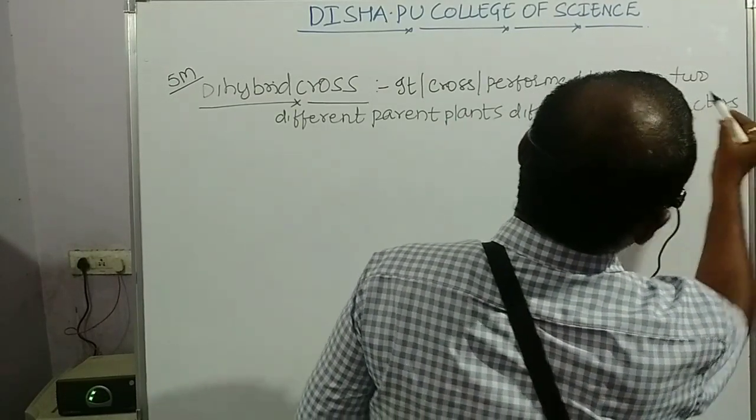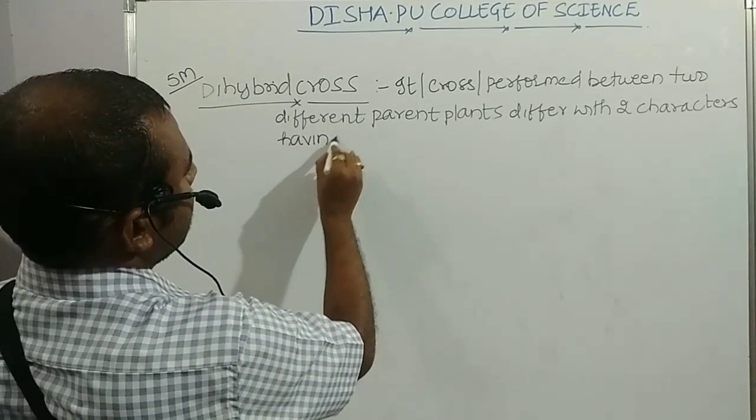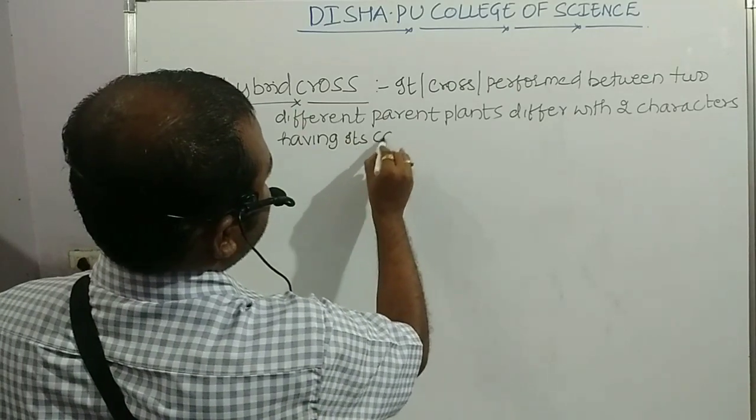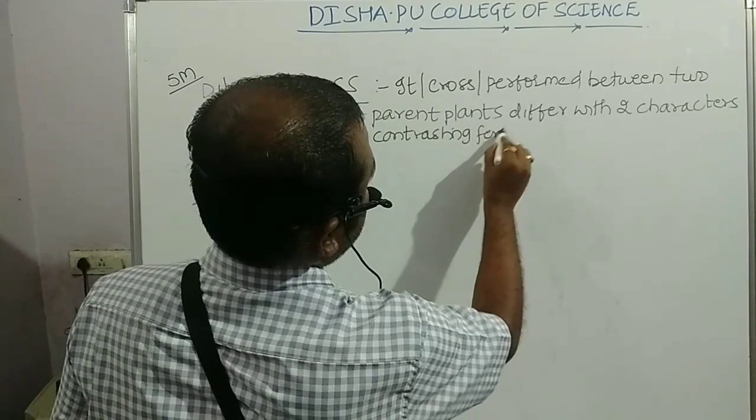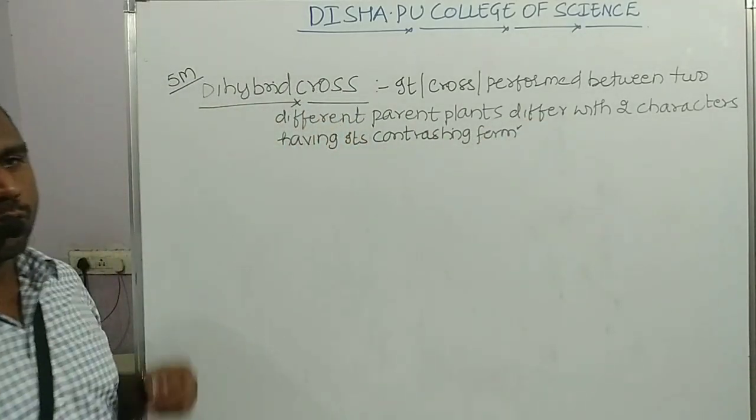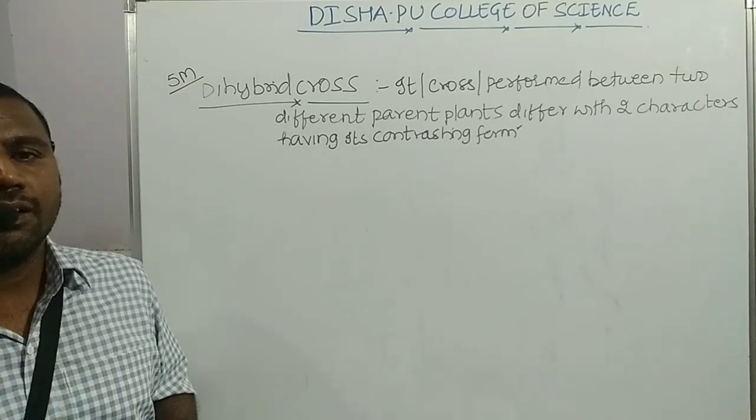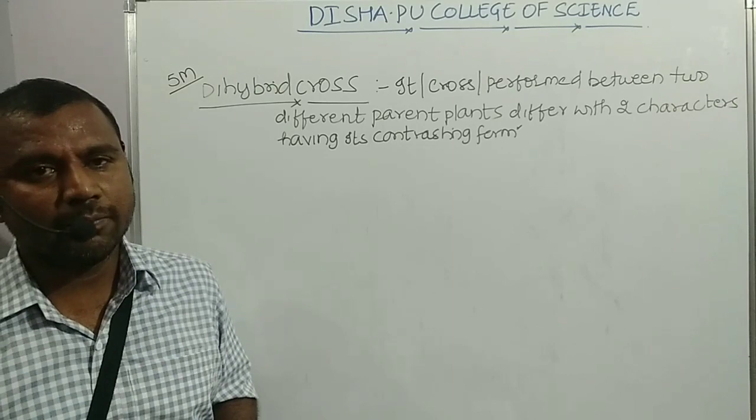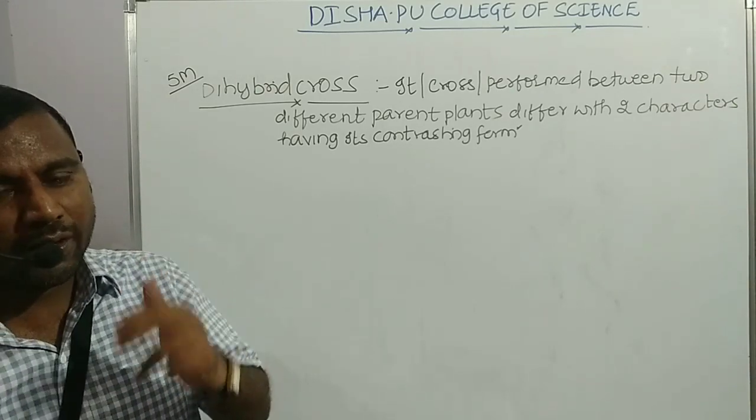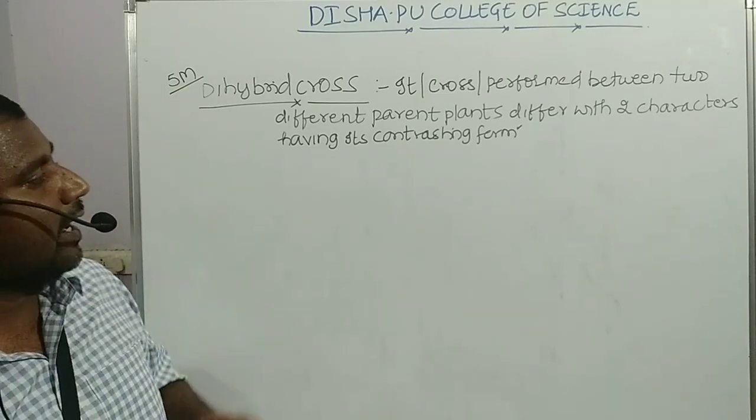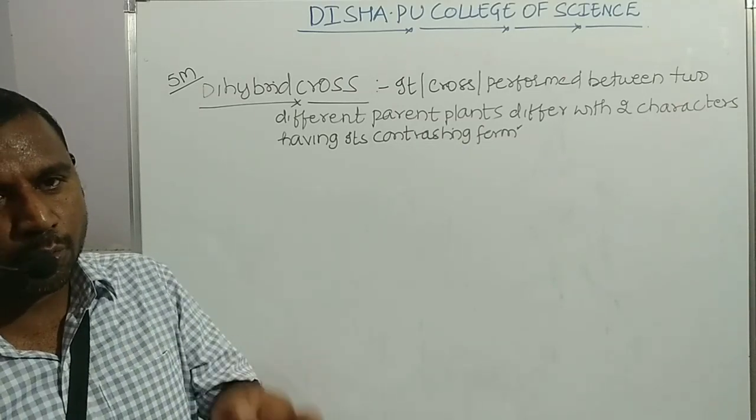Differ in 2 characters having their contrasting forms. So it is called a dihybrid cross. Dihybrid cross means a cross performed between two different plants which differ in two characters, and those two characters should possess contrasting or opposite forms.